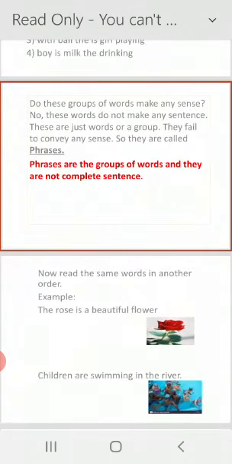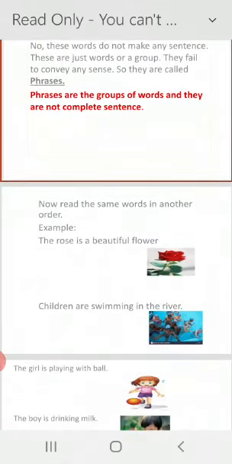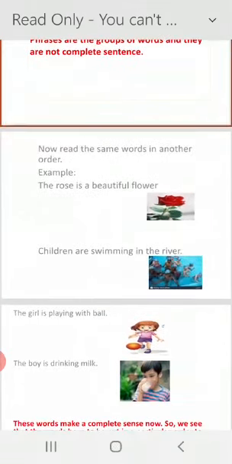Now see the same words in proper order with pictures. Example: the rose is a beautiful flower. So you can see that these words are in proper order. And the next sentence with pictures: children are swimming in the river. Here first is the subject, then the verb, are swimming, and then the object. So these sentences are in proper order.